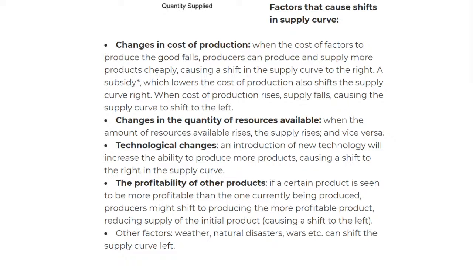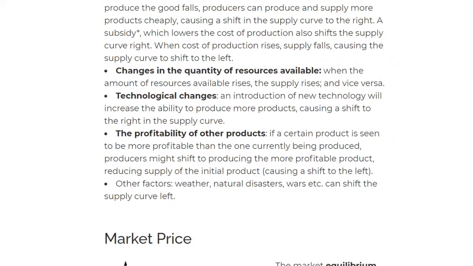Then we move on to technical changes. If there's better technology at a cheaper price, then we can make more products at a cheaper price, and that will give us more income. Okay, and then we move on to profitability of other products. If one certain product is seen to be more profitable than the current one being produced, then they will shift. So for example, I'm making crisps and soda, and now I'm producing only soda, and you can see crisps are at the same production price, and I'm getting more income. I'll shift to crisps.